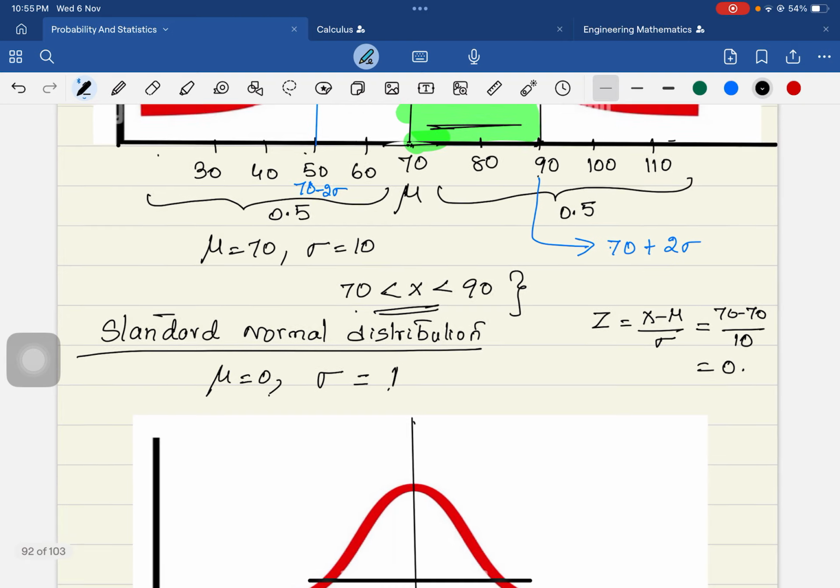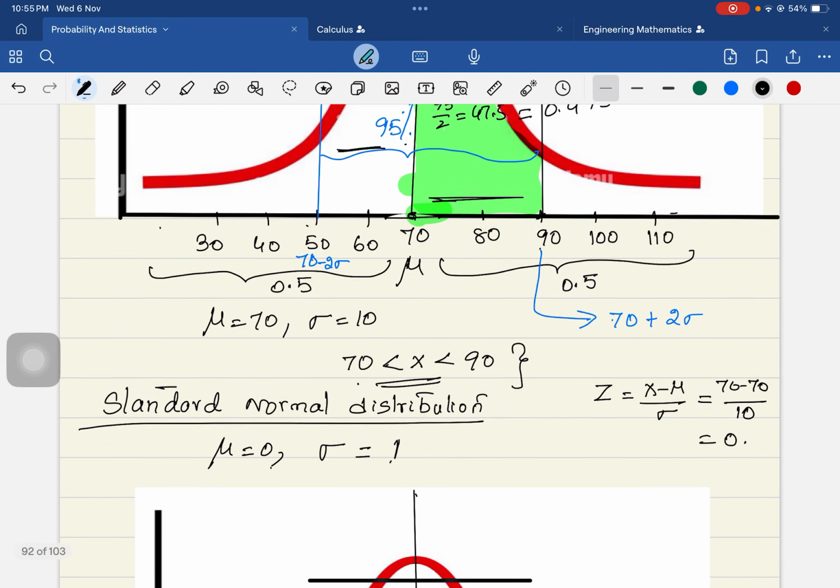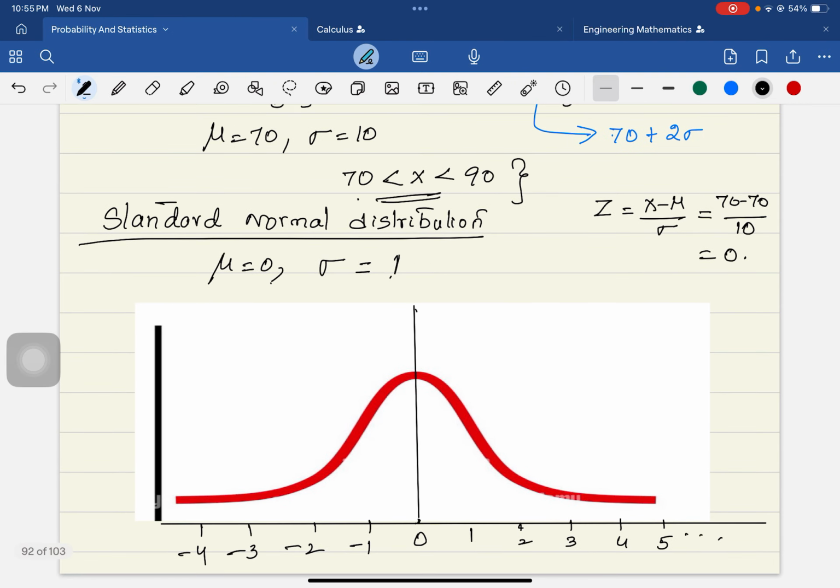Because the mean is 70 here, when I change it into the standard normal distribution, the mean mu must be equal to 0. How do you get mu as 0? By using this formula. Clear?